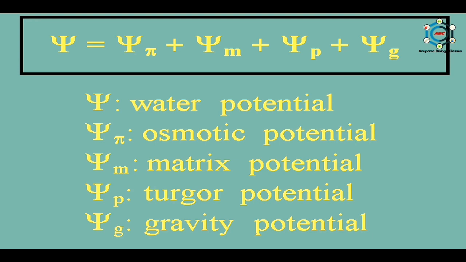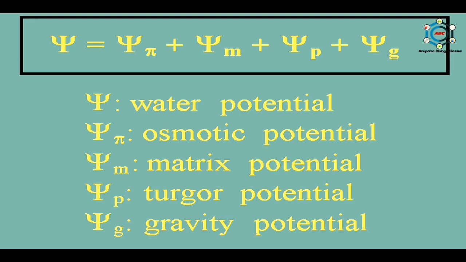gravity. The water potential in a plant cell or tissue can be written as the sum of the matric potential due to binding of water to the cell wall and the cytoplasm, the solute potential due to concentration of dissolved solutes, which by its effect on the entropy component reduces the water potential, and the pressure potential due to hydrostatic pressure, which by its effect on the energy component increases the water potential.